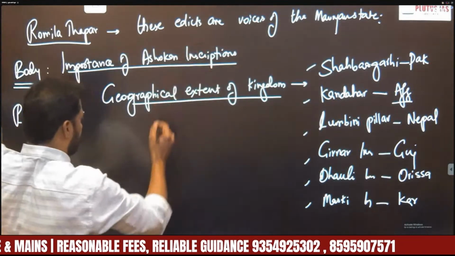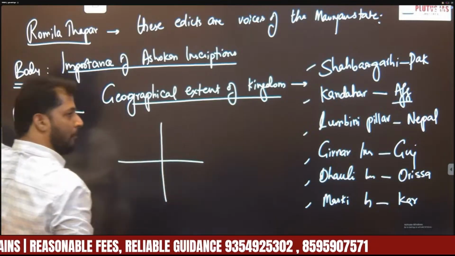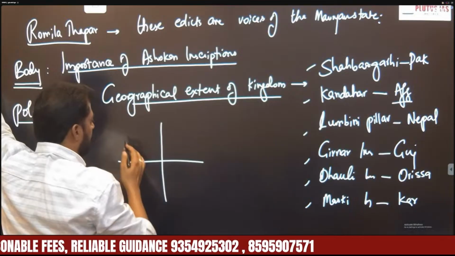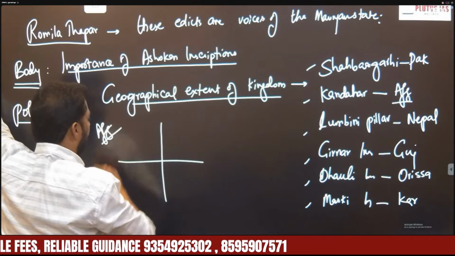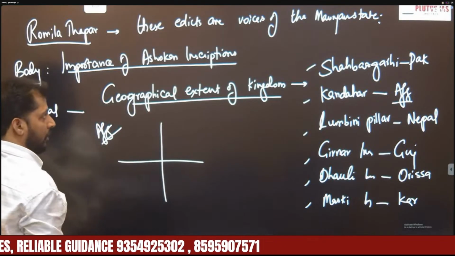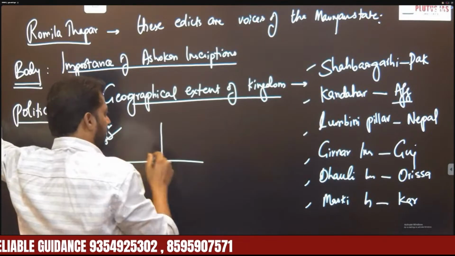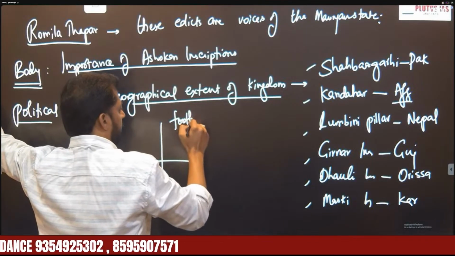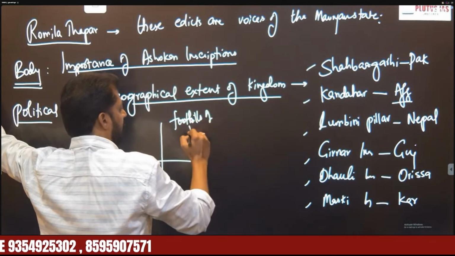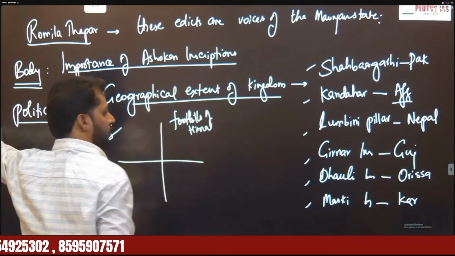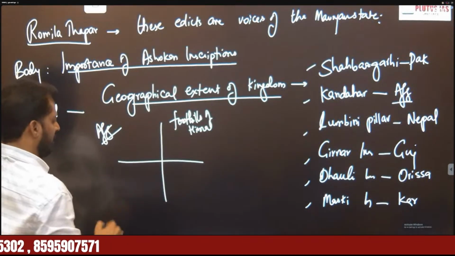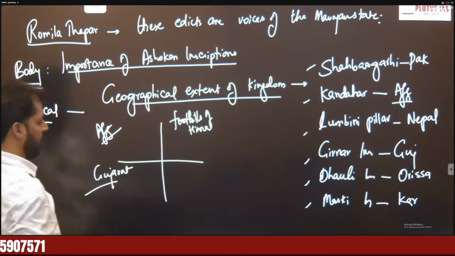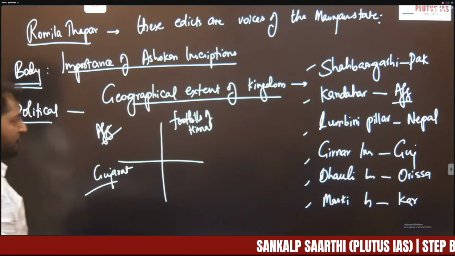Actually I have taken a few examples here for your understanding. This indicates the territorial extent of the Mauryan Empire. The Kandahar inscription indicates that the Mauryan Empire extended up to Afghanistan. The Lumbini pillar inscription indicates that it extended up to the foothills of the Himalayas. Understood? Similarly, the Girnar inscription indicates that it extended up to Gujarat in the west.